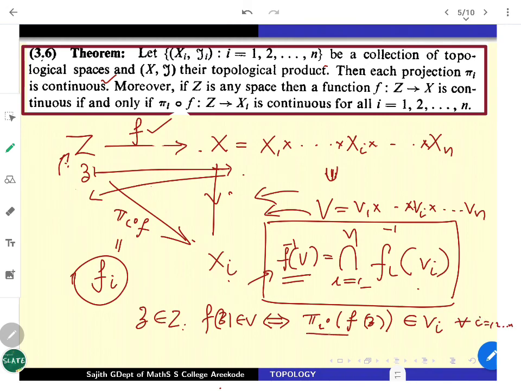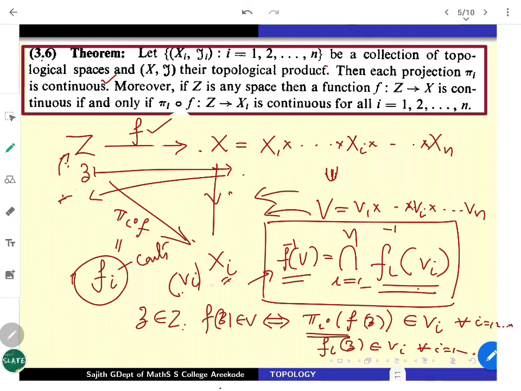But what does it say then? This is the composition that is denoted by Fi. So Fi of z is in Vi for all i. So just read that, which means F inverse of V is simply the intersection of Fi inverse of Vi, finitely many, i to n. Think about Fi inverse of Vi for each i. Vi is open in Xi. Fi inverse of that fellow should be definitely open in Z, because Fi is given to be continuous. So inverse image of an open set is open.